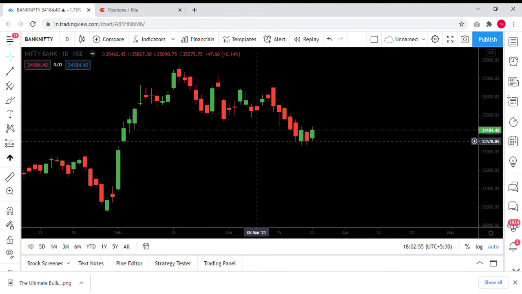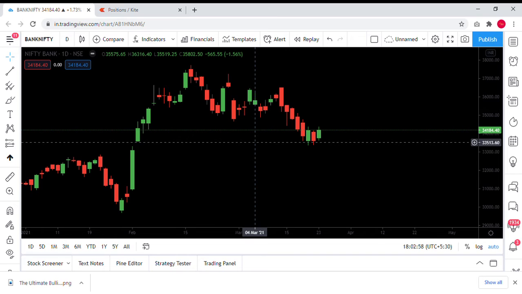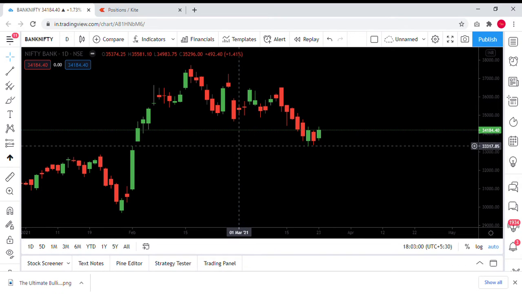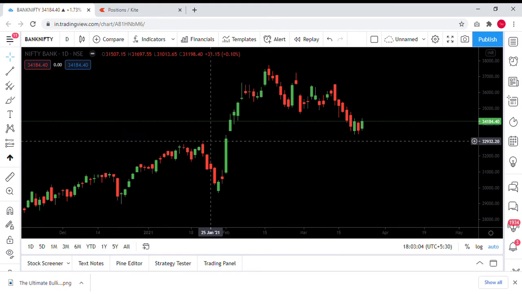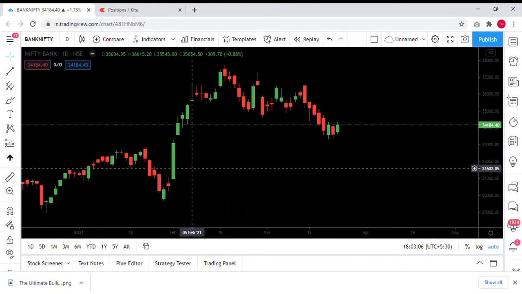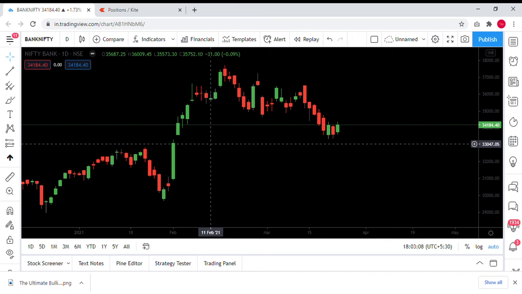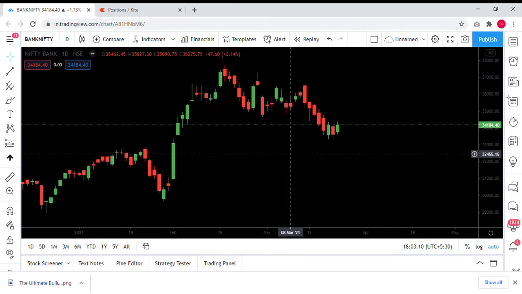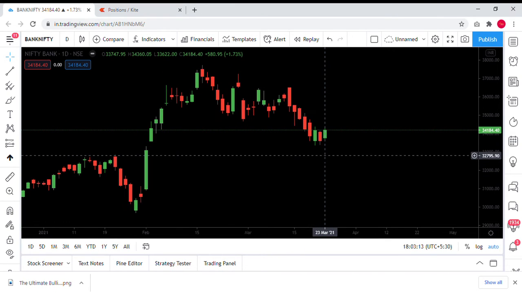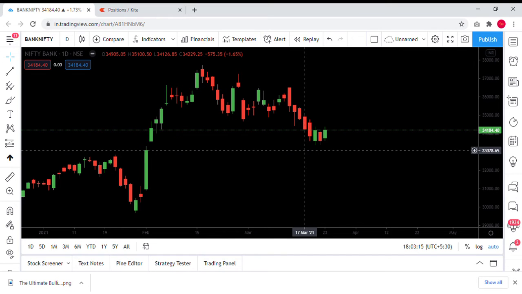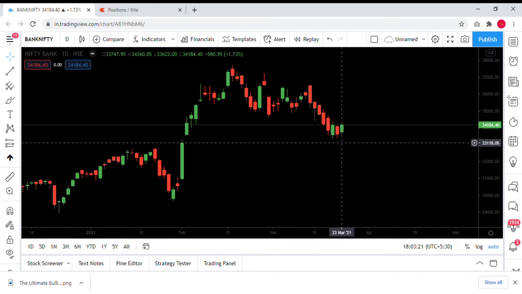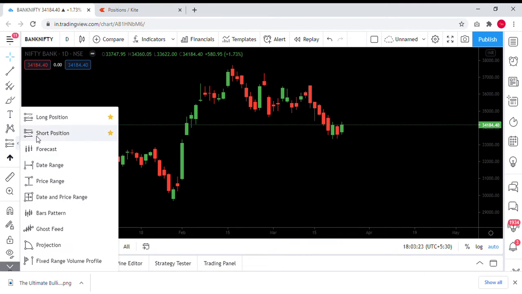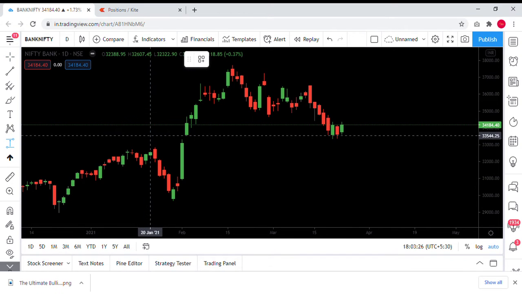Now, as we had already mentioned in the previous few videos, this is a support region. Why? Because this was kind of a resistance which has now become a support. Yet this particular thing is not taken out, so it's going to be a little vulnerable. You always need to keep this in mind. And with tomorrow being Wednesday and coming Thursday being the last expiry day, you need to keep a little eye on this particular area. I'll just mark the area so that it becomes easy for everyone to understand.